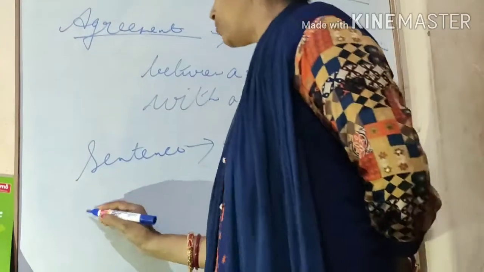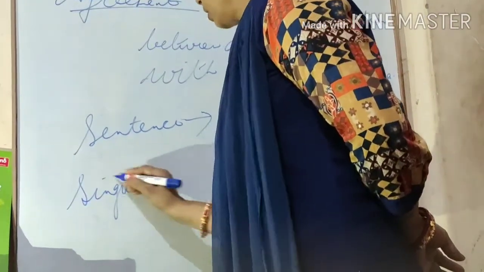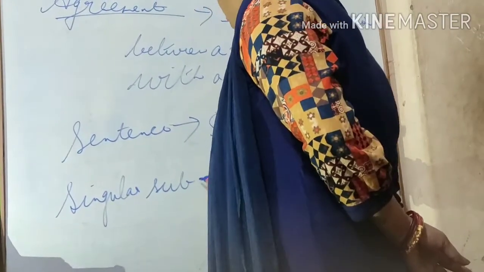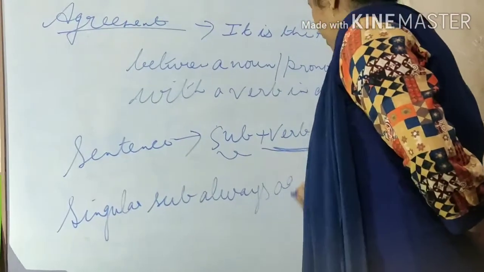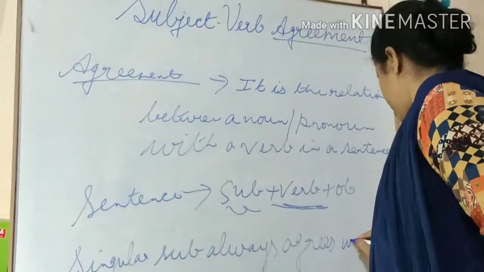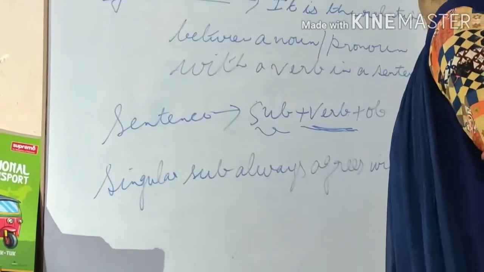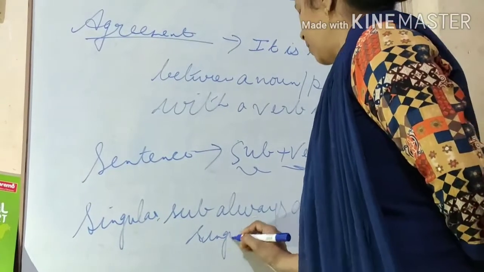So a singular subject always agrees with a singular verb. Plural subject always agrees with a plural verb. Singular subject, singular verb.